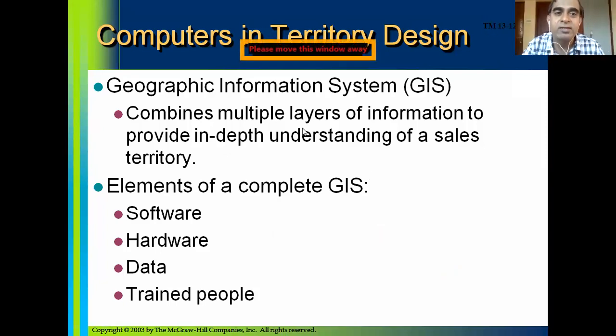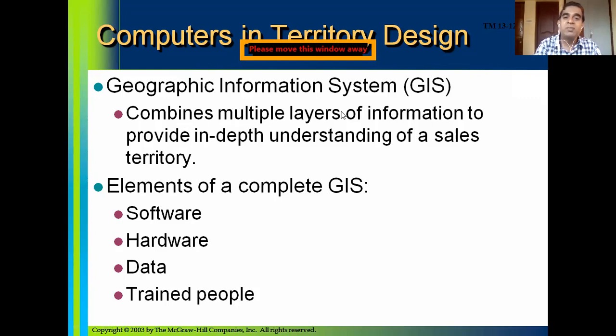Computers in territory design. As I mentioned, there is software available that assists managers in designing territories. The territory design has to be good. Remember, if the territory design is good, the potential of each territory will be more or less equal. So it enables the company to develop a compensation policy which is equitable in nature, and performance appraisal also will be fair.